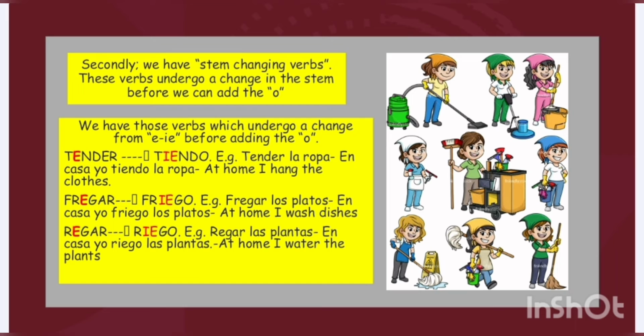Fregar, as in fregar los platos, to wash the dishes, we change from an E to an IE. So we move from fregar to friego. So we would say, en casa yo friego los platos. And finally, regar, as in regar las plantas, to water the plants, we would say, en casa yo riego las plantas. So notice, all you have to bear in mind for these three verbs is that they are stem changing verbs. So you change from the E to the IE before you go ahead and add on the O.